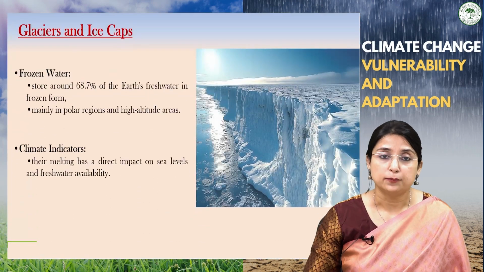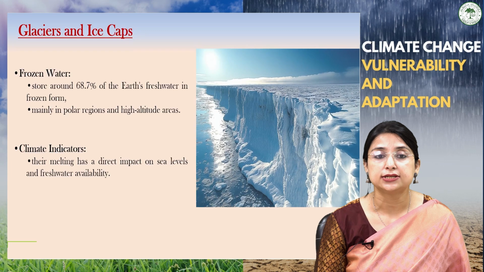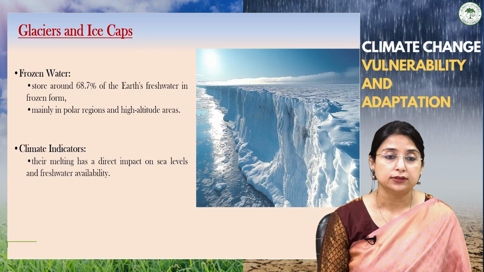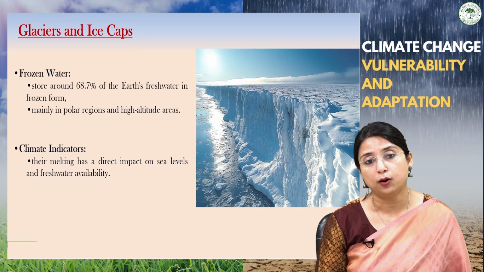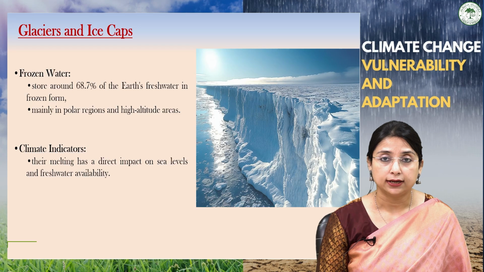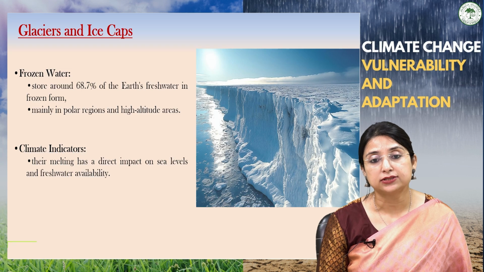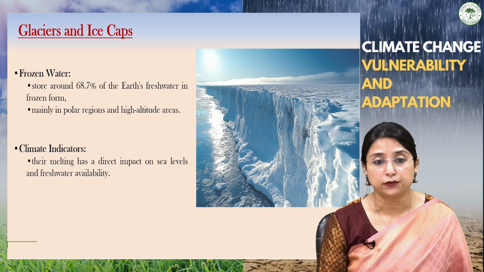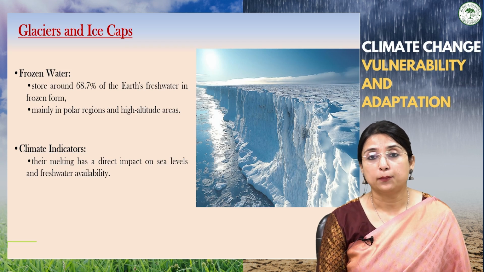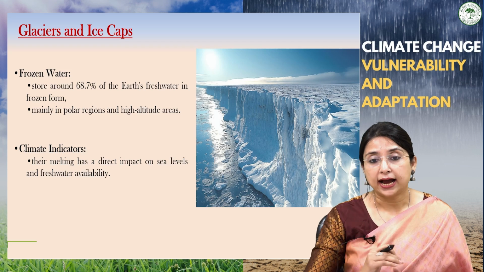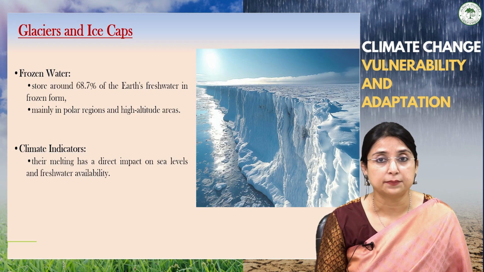The third important component of the hydrosphere is glaciers and ice caps. Glaciers and ice caps are water in the solid form, that is frozen water, and they store around 68.7% of the earth's fresh water in frozen form, mainly in the polar regions or at high altitude areas where the temperature is low.